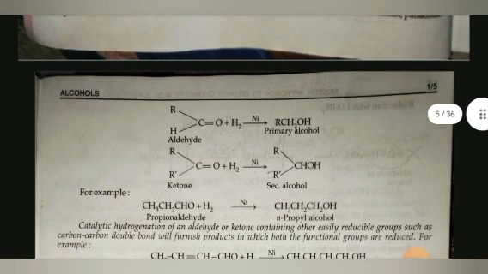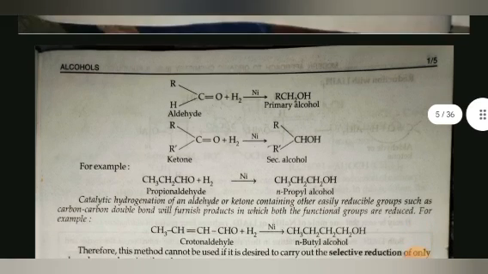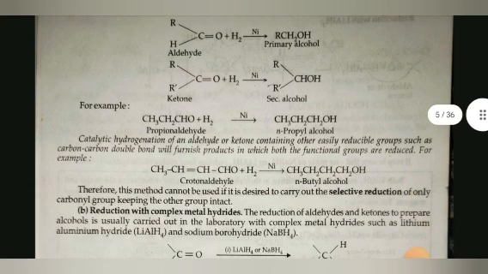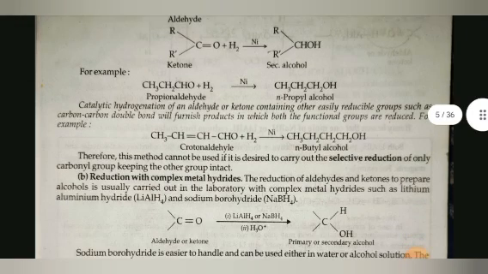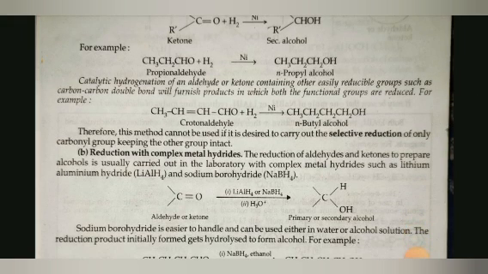For example, propanaldehyde in the presence of H2/Ni gives n-propyl alcohol. Catalytic hydrogenation of an aldehyde or ketone containing other easily reducible groups such as a carbon-carbon double bond will furnish a product in which both the functional groups are reduced. For example, crotonaldehyde plus H2 in the presence of nickel gives n-butyl alcohol. Therefore, this method cannot be used if it is desired to carry out the selective reduction of only the carbonyl group, keeping the other group intact.